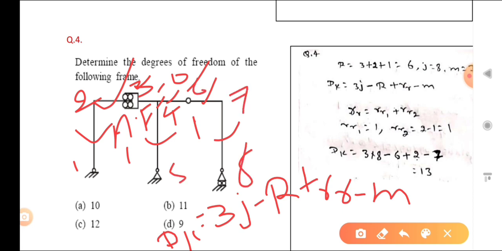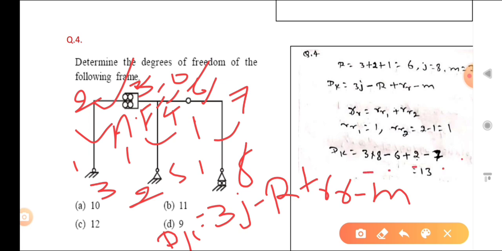And what are the reactions? R is the total reaction. Now you can see that is a rigid joint, so that is 3, 2, and that is a roller support, so 1. So how many? 6. And j, the number of joints, is 8. Now you can put all these values. So what is 3 into 8 minus 6 plus 2 minus 7?